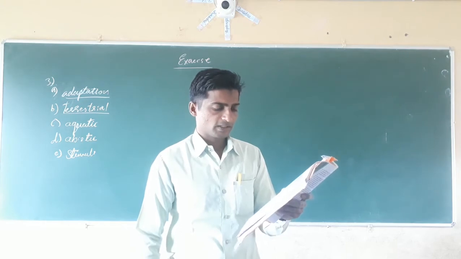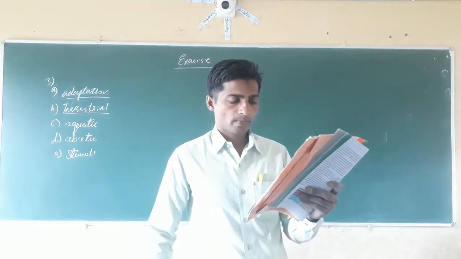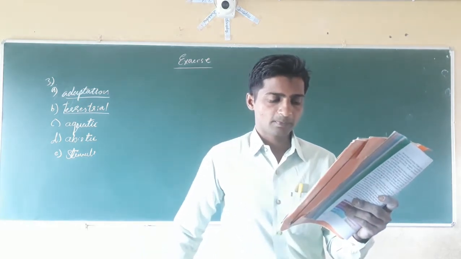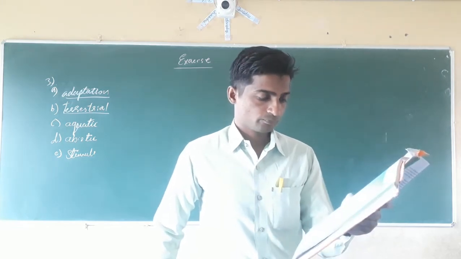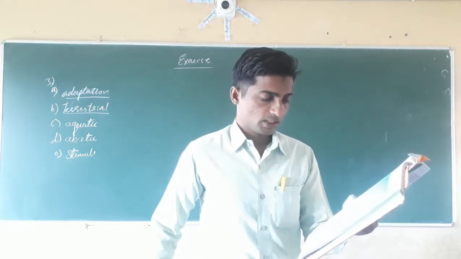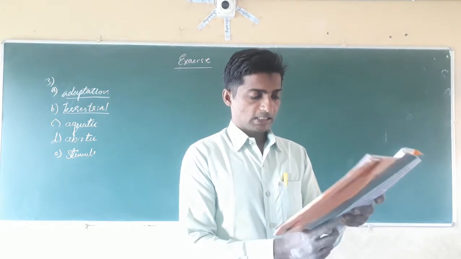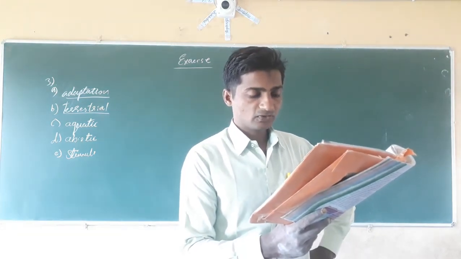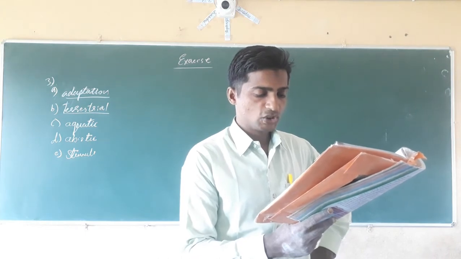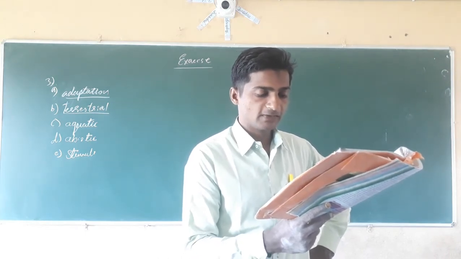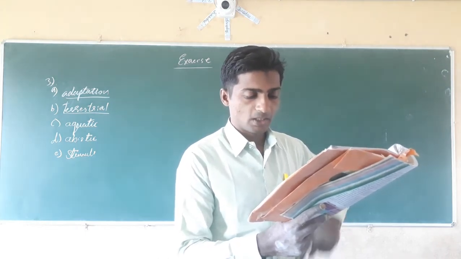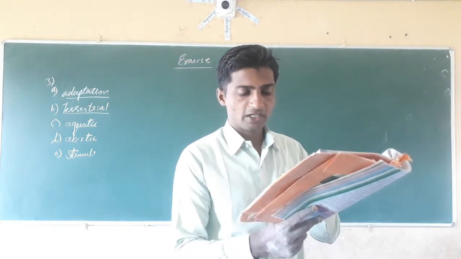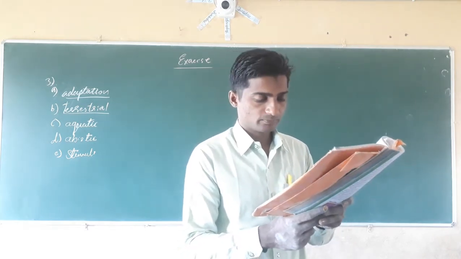Which of the non-living things listed below were once part of a living thing? In the list below he has given some terms, and we have to identify which of the non-living things listed below were part of living things.